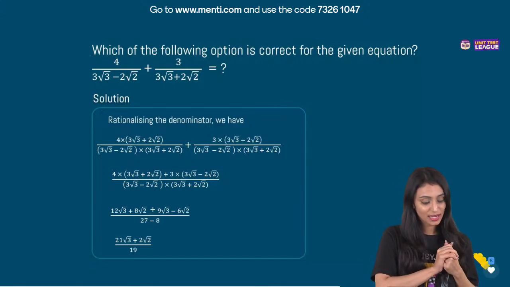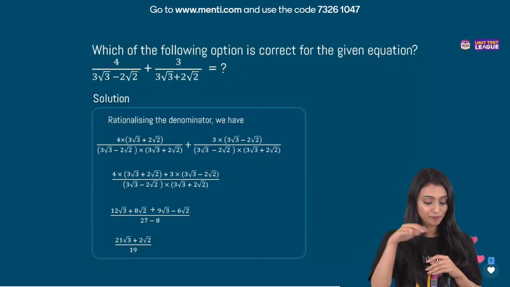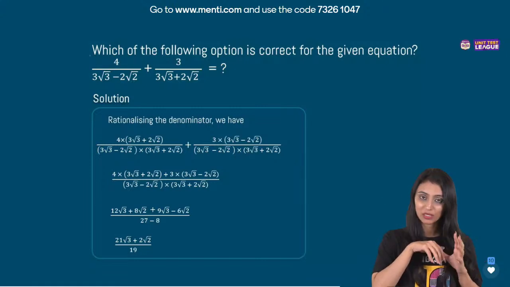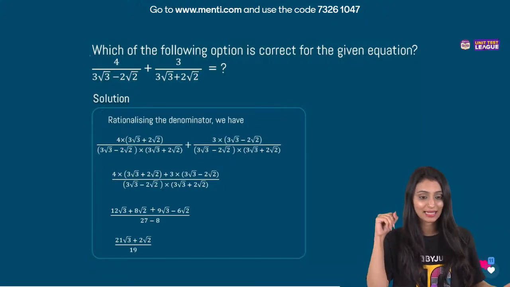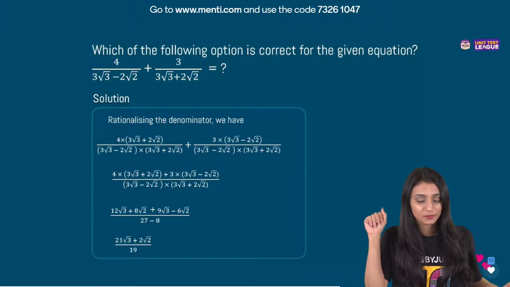So here, once you rationalize this, what will you get? The first one would be multiplied by 3 root 3 plus 2 root 2 in the numerator and similarly in the denominator. The second one would be multiplied by 3 root 3 minus 2 root 2, similarly in the denominator. You just simplify this, right? And you get 21 root 3 plus 2 root 2 by 19. Any doubts in this question?